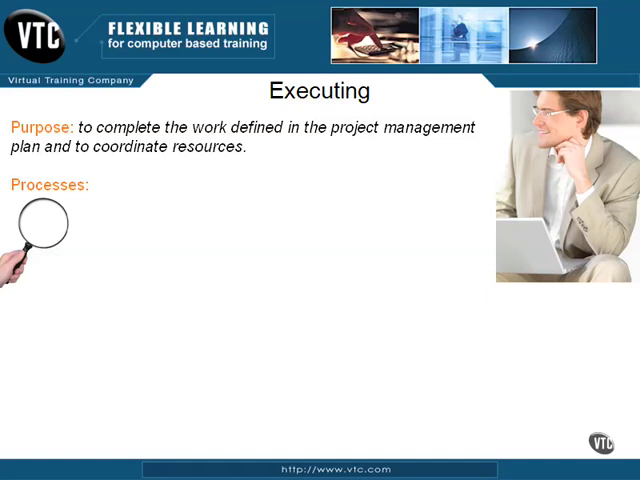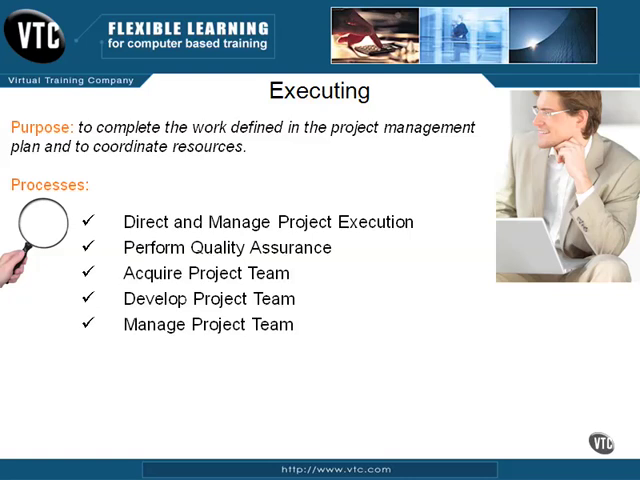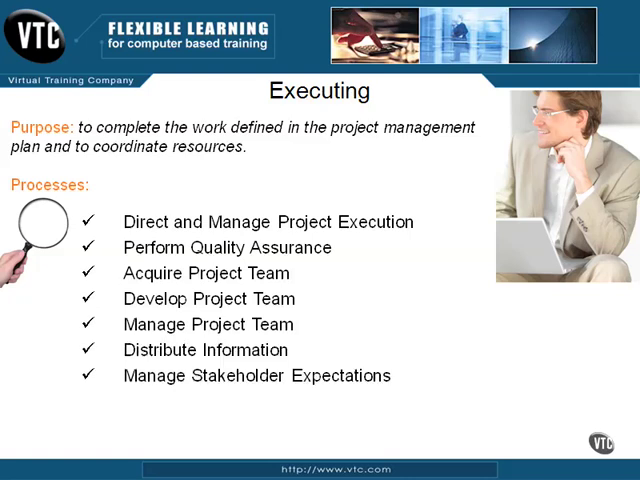There are other things that will take place, such as coordinating and managing resources, and that includes people, equipment and material resources, distributing information, and implementing approved changes. There are 8 processes that make up the Executing Process Group. We have Direct and Manage Project Execution, Perform Quality Assurance, Acquire Project Team, Develop Project Team, Manage Project Team, Distribute Information, Manage Stakeholder Expectations, and Conduct Procurements.